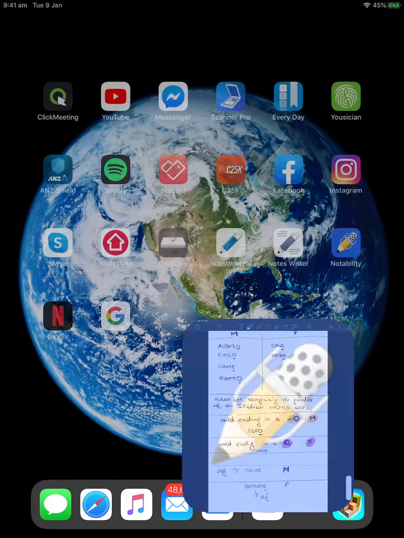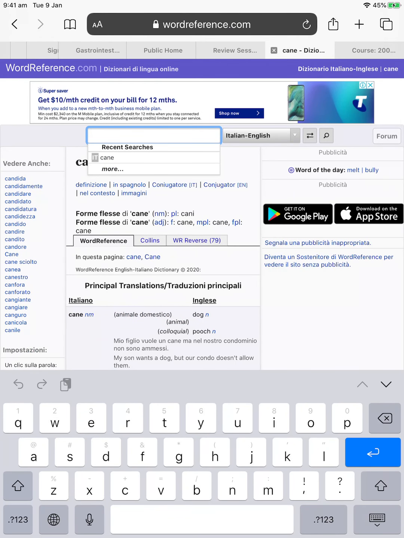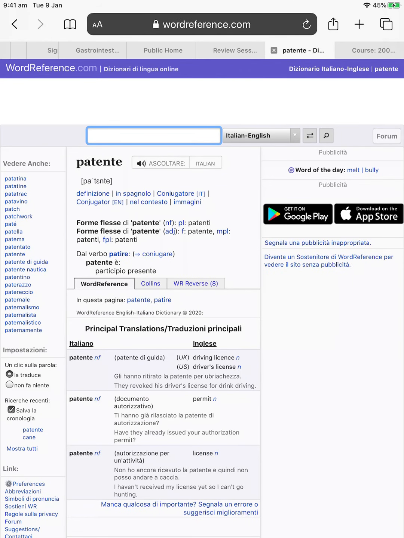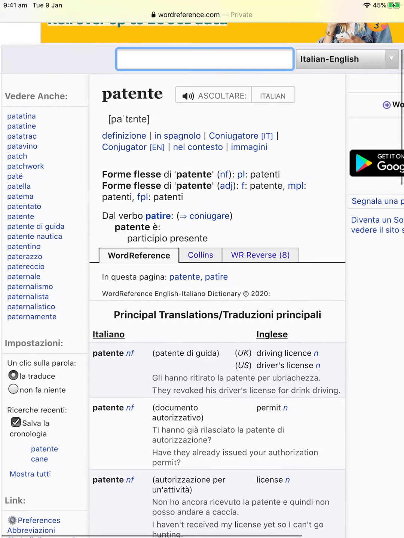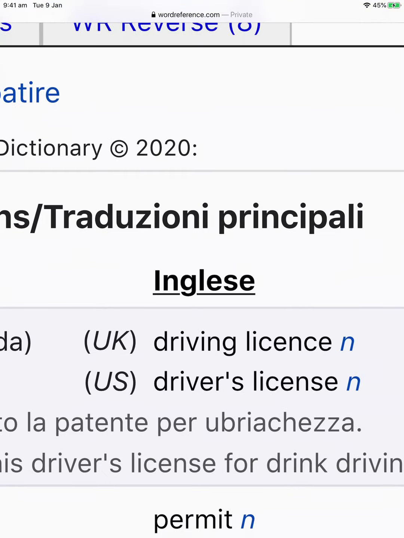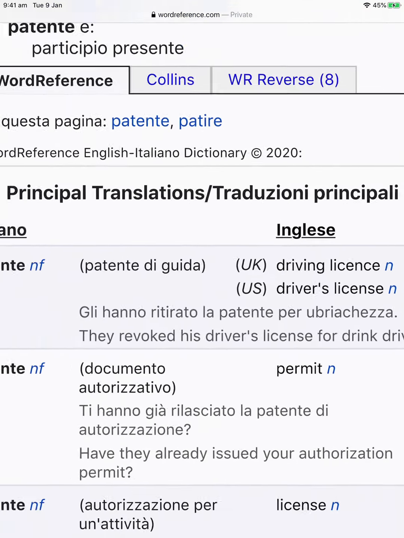Do you want to see? Well, let's do it again. So let's go to the WordReference one. Let's put patente here. Can you say patente with me? Yeah, patente. And you will see next to it there is NF. All right, noun feminine, which means driving license. Okay. But it can also mean permit or license.